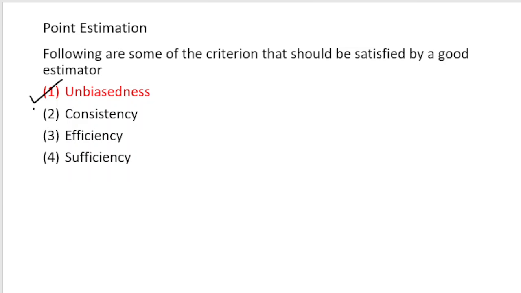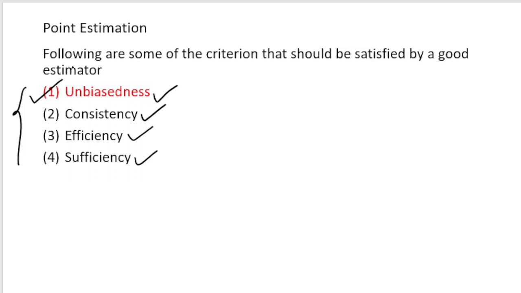This type of question is usually asked in MCQ exams: what are the characteristics of a good estimator. There are 4 characteristics that I have highlighted here. One is unbiasedness, so the estimator should be unbiased. Another is that it should be consistent, it should be efficient, and it should be sufficient. In the coming videos, we are going to talk about consistency, efficiency, and sufficiency. In this video, I'll be talking about unbiasedness.